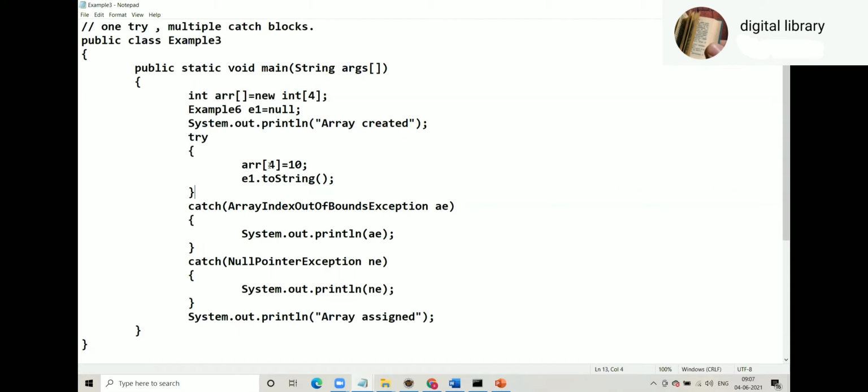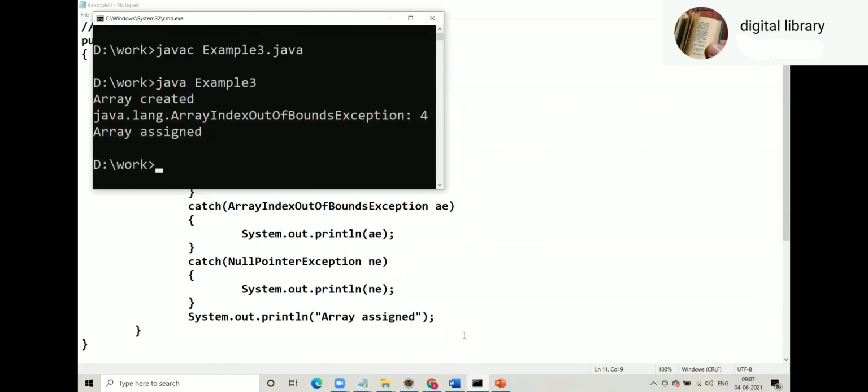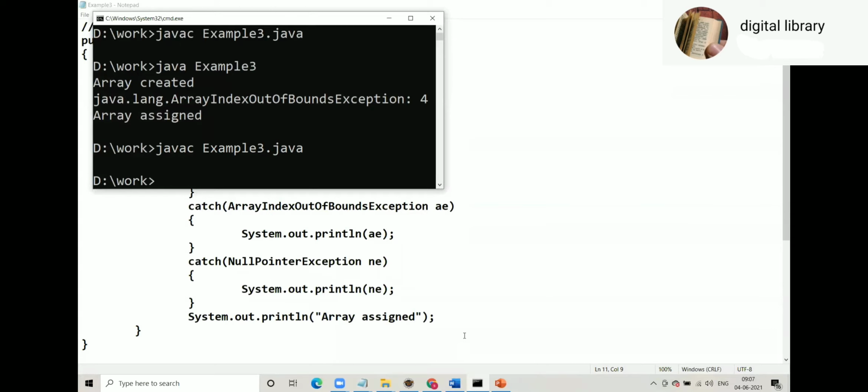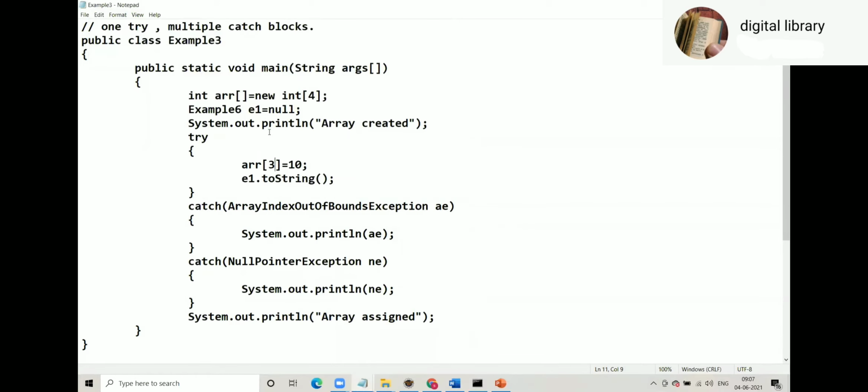Suppose if I make it 3, what will happen? If I write 3, no exception, then this line will be executed. Now e1 is null here, so a null pointer exception will get raised. The JVM will create an object of null pointer exception, which contains details about the exception, such as call stack and error message. Then the JVM will throw that object to our code, and control comes to this catch block. SOP any, and then SOP array assign.